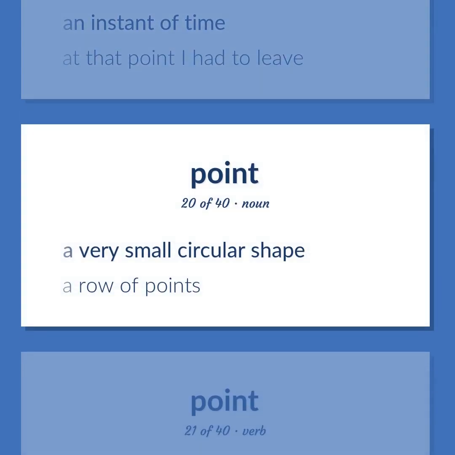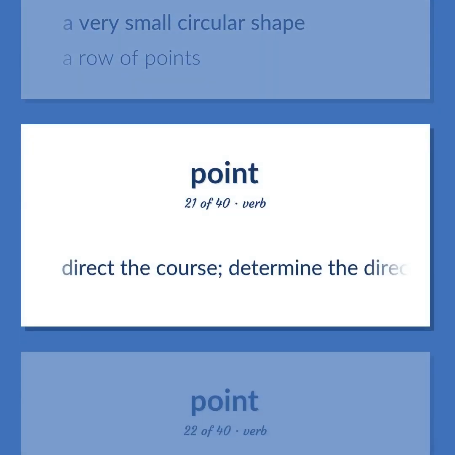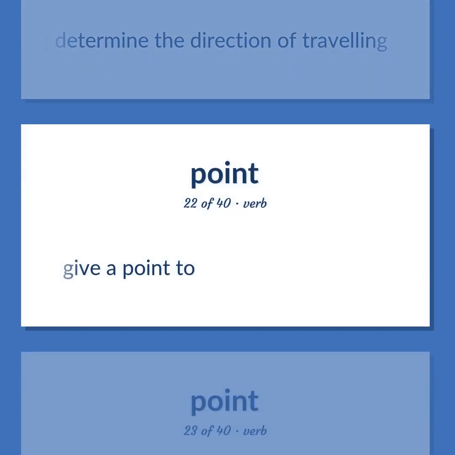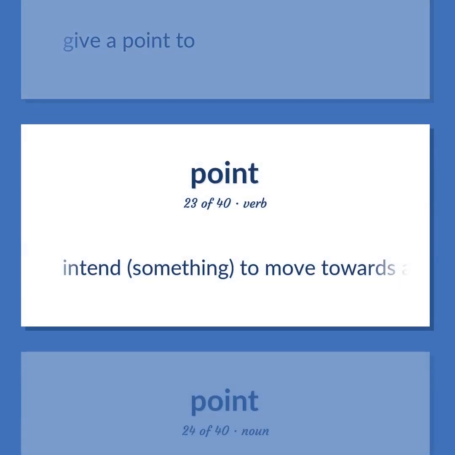A very small circular shape. A row of points. Direct the course. Determine the direction of traveling. Give a point to. Intend something, to move towards a certain goal.